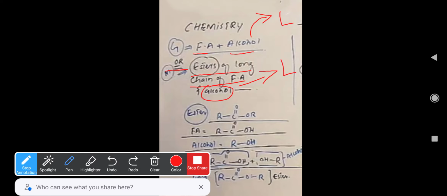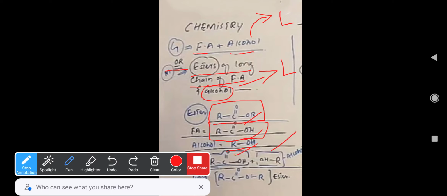Here you can see the ester RC double bond OR, and the fatty acid RC double bond OH. Here it is OR, here it is OH. In alcohol, ROH.